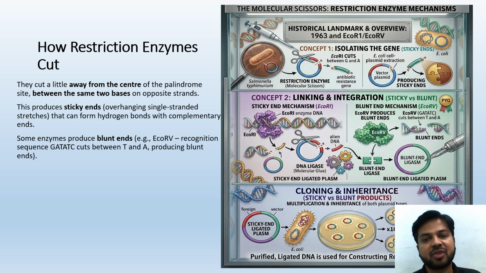Okay, whereas this EcoRI cuts between G and A, and this one, EcoRV, cuts between T and A, and that's how EcoRV produces blunt ends, whereas EcoRI produces sticky ends. You should remember this. Direct questions could be asked from this topic.